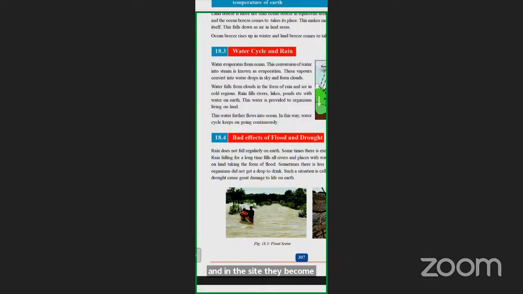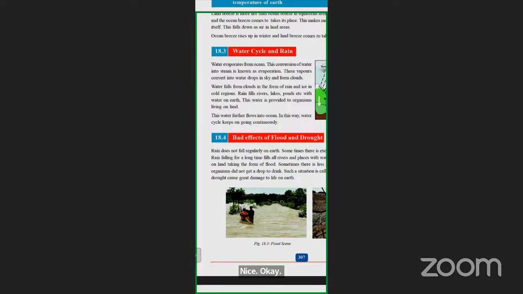Then from these clouds, water falls in the form of rain. In very cold regions, it falls in the form of ice, because it freezes in the cold atmosphere around and comes down as ice.